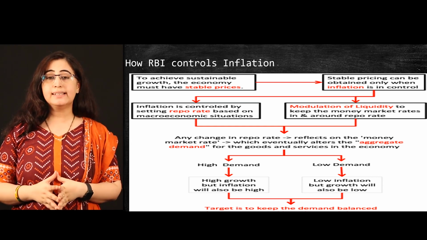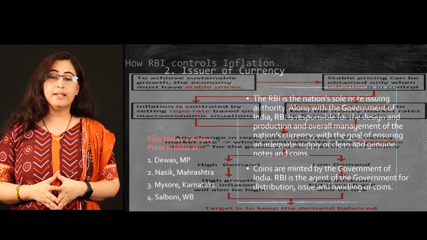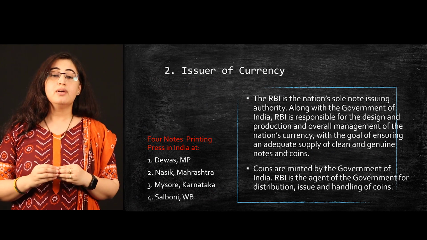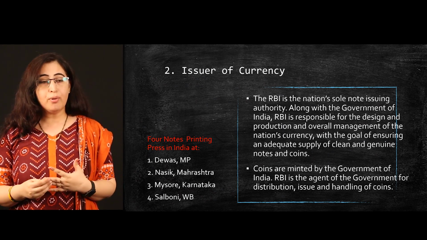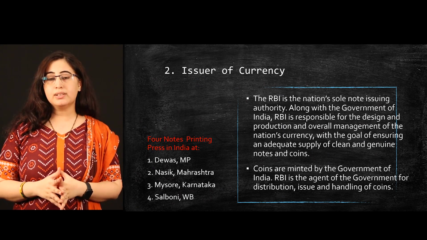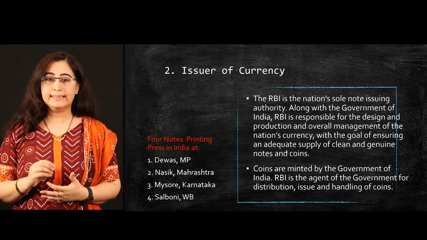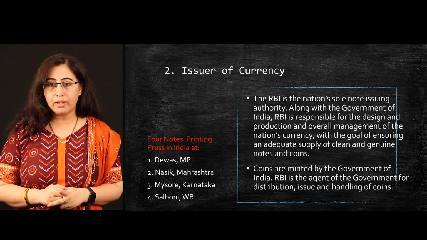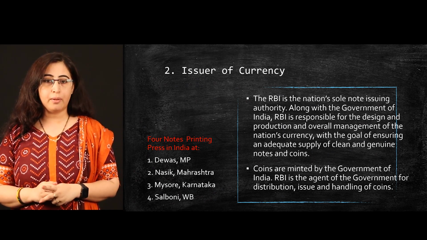Now when we talk about the second function of RBI, it is issuer of currency. This particular function is very important, because the concept of central banking started with the issuer of currency. The RBI is the nation's sole note issuing authority along with the Government of India.